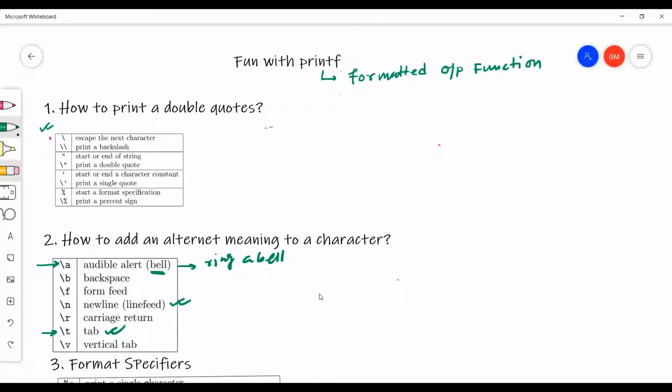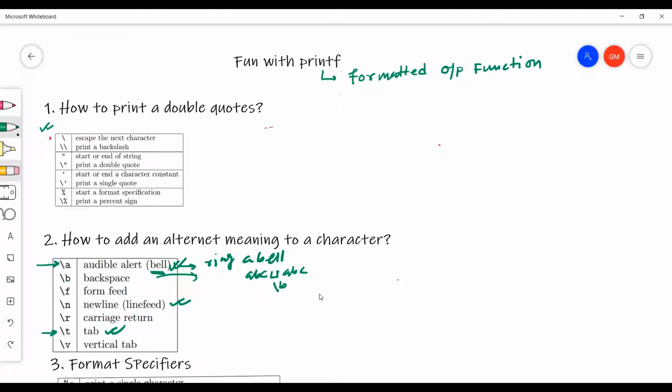Next, what we have? We have backslash b. What is the purpose of this backslash b? It will be considered as a backspace. If you put backslash b between two words, and if there is a space between these two words, something like this. Here, I'm going to write an example. Suppose you are printing ABC, and there is a space, and again ABC. If you put backslash b here, the space will be removed from printf.